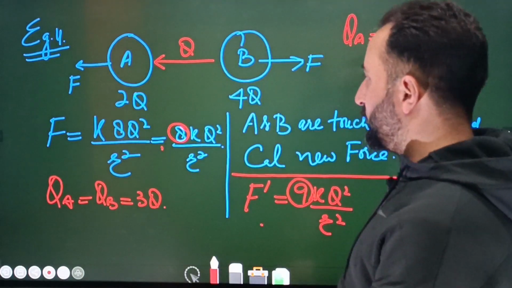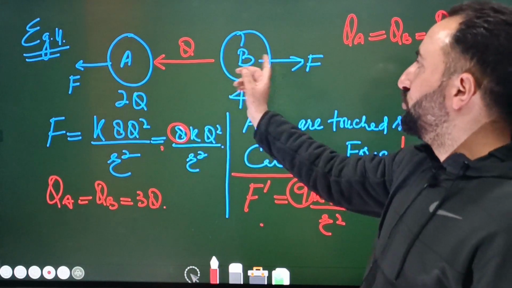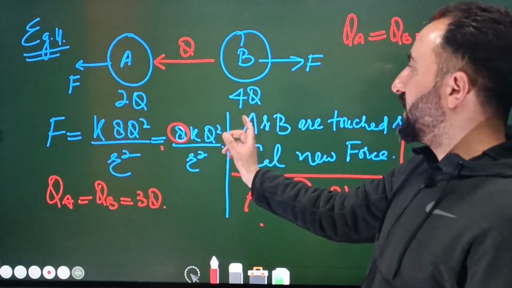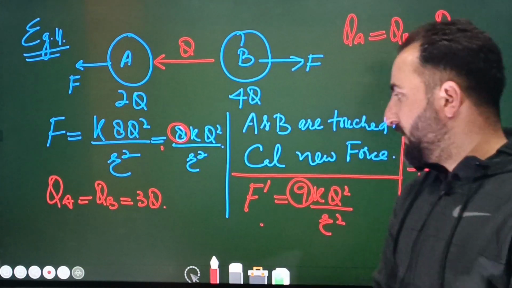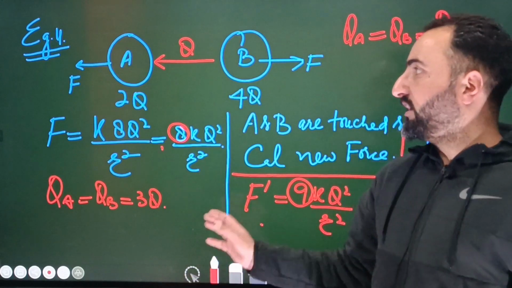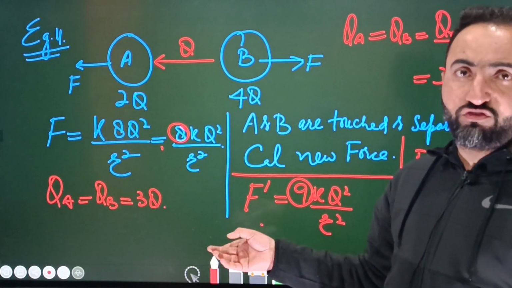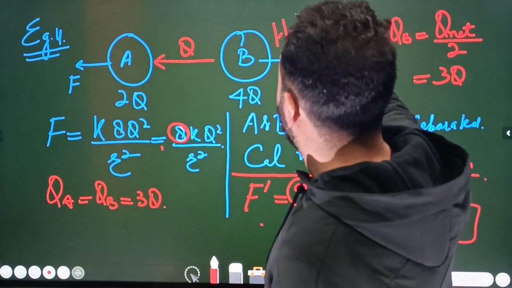ठीक है ना बेटा, तो आपको समझ में आया होगा बेटा. So first of all the force is 2 4s are 8, तो यहाँ आएगा बेटा 8. Q charge will flow from B to A, इसका चार्ज बनेगा बेटा 3Q, इसका चार्ज बनेगा 3Q, so that 3 3s are 9. Divide the two, 9 by 8, so F dash will be equal to 9 by 8 F. ठीक है ना बेटा. And this question, if you see the H Verma, it's there as well. ठीक है ना बेटा.